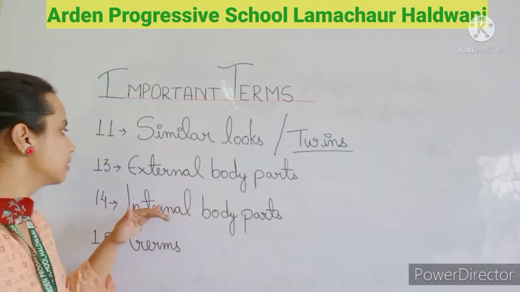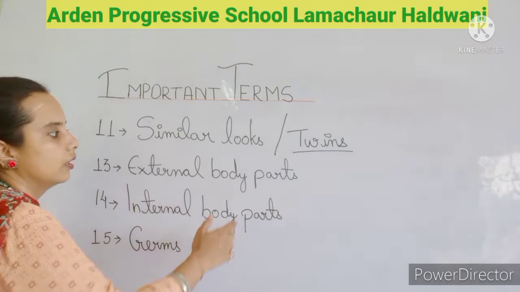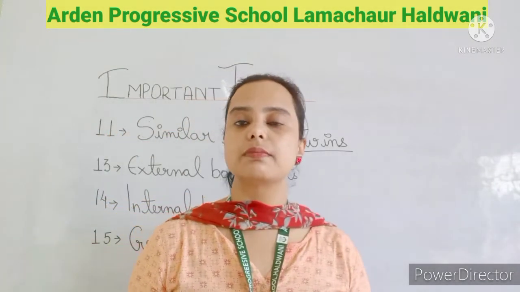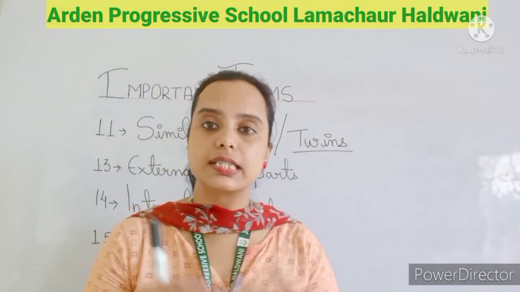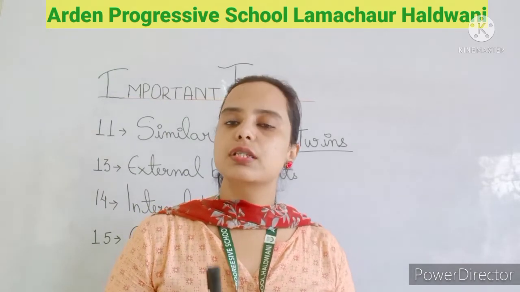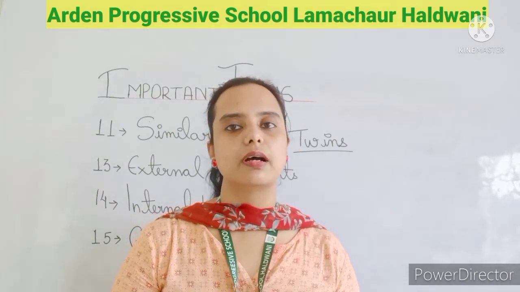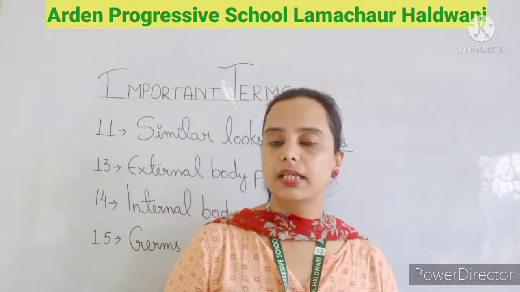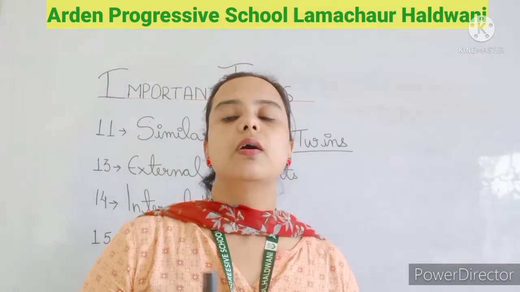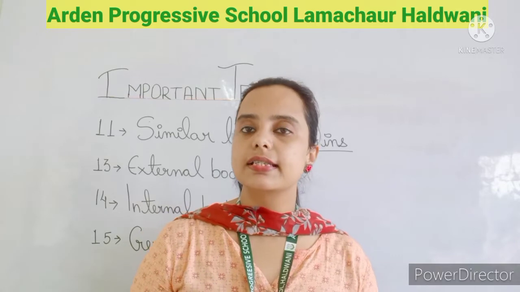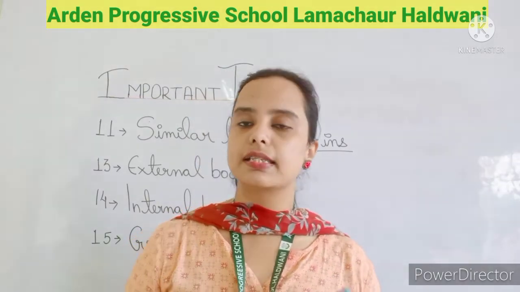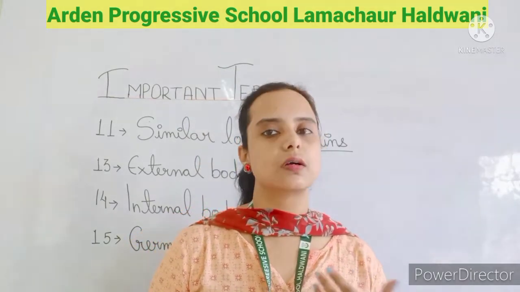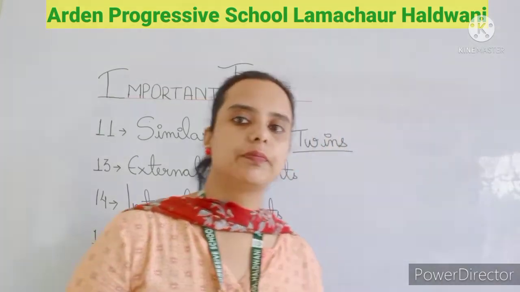And now the next term is the external body part. What are the external body parts? The body parts that you can see with your naked eye are known as external body parts. For example, the eyes, nose, ears, and your hands, your legs. So these are the external body parts, and their functions are also different.